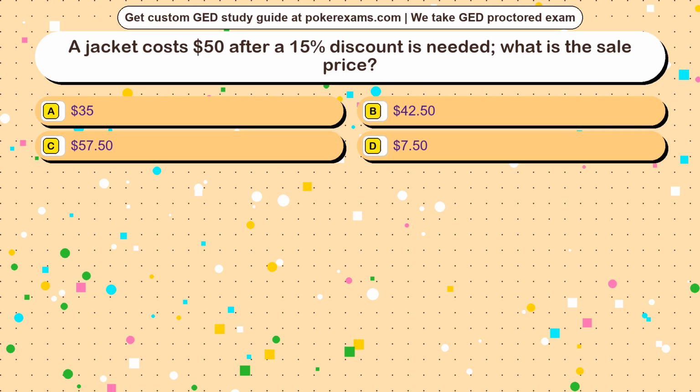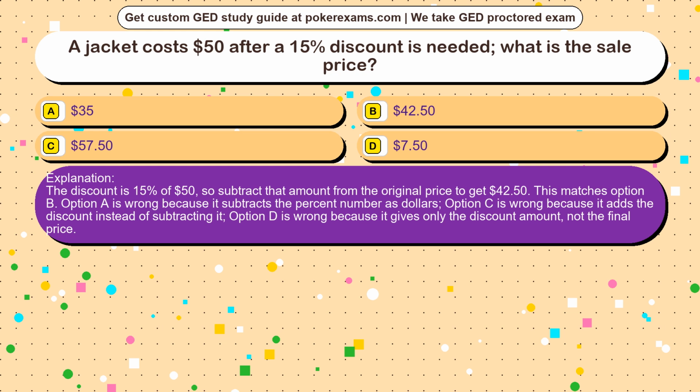The correct answer is option. The selected answer fits because area is length times width, so 12 times 9 equals 108. 3 square cm is wrong because it subtracts dimensions, which does not measure area, and 21 square cm is wrong because it adds the sides rather than multiplying them. 42 centimeters is wrong because that is the perimeter, not the area.